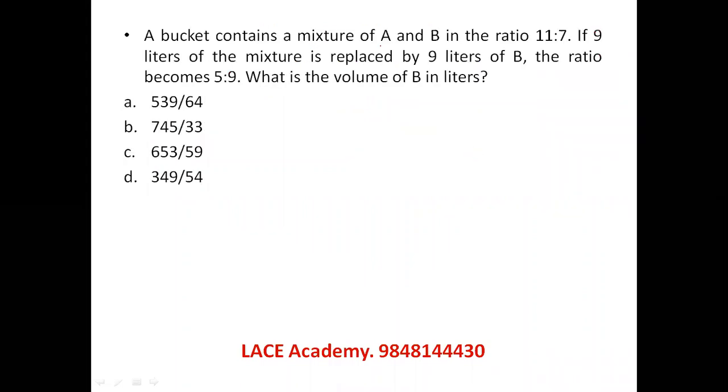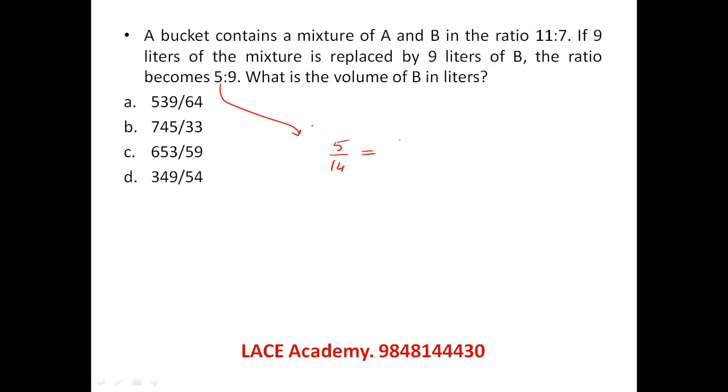A bucket contains a mixture of A and B in the ratio 11:7. 9 liters of mixture is replaced by B. So B is coming back. So directly we will find out what is the remaining ratio of A here, 5 by 14.